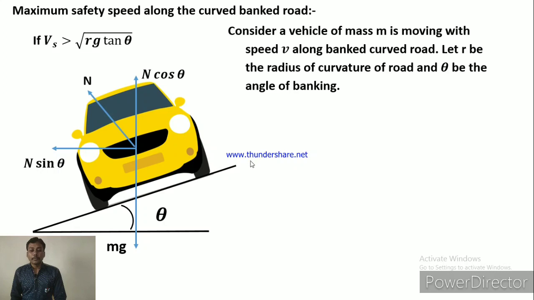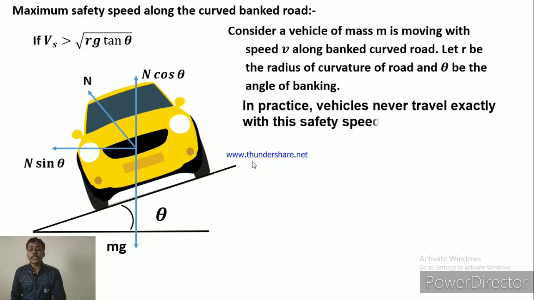In the first situation, for safe speed, we ignore friction, but in practice vehicles never travel exactly with this safety speed, that is under root Rg tan theta.